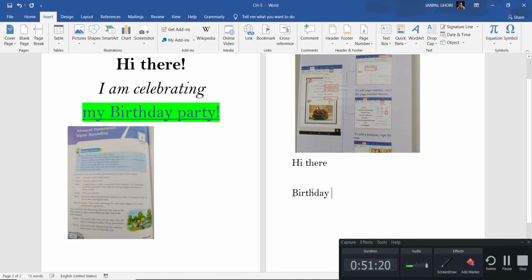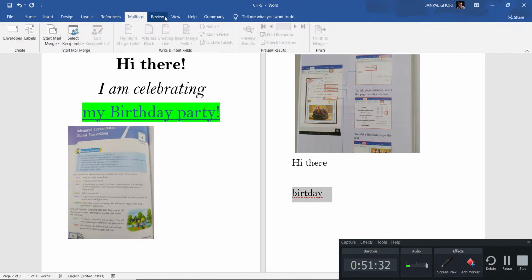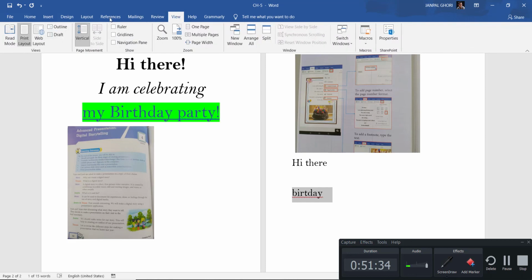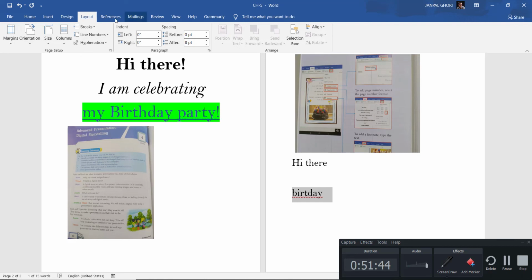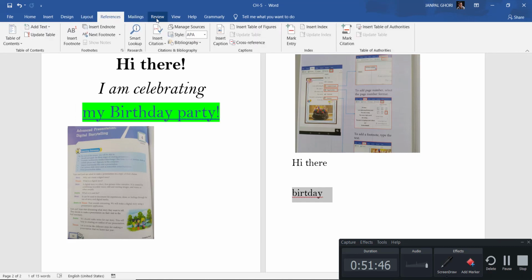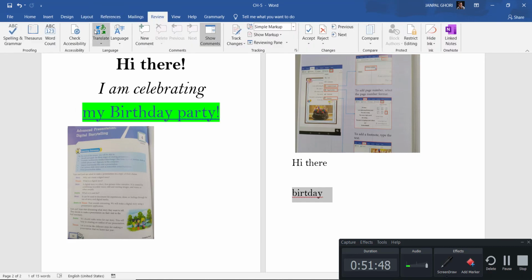You see automatically it is getting corrected. But suppose I have written it here, you see a red underline is coming. That means my spelling is wrong. Also, you can go in our view, where we are, spelling check, that is in Design, no, Layout, yeah, Reference, yeah, in Review.